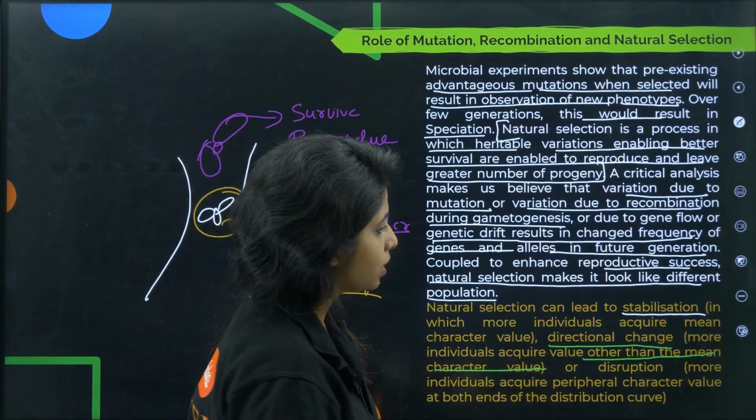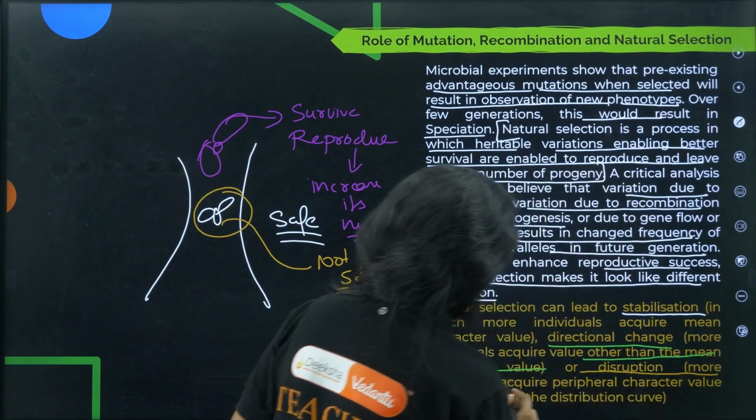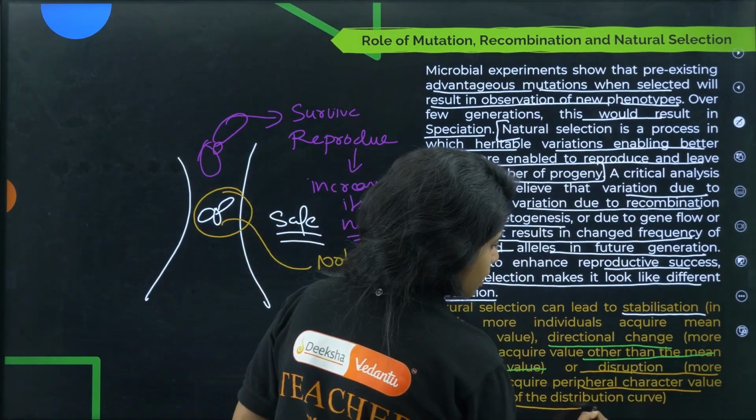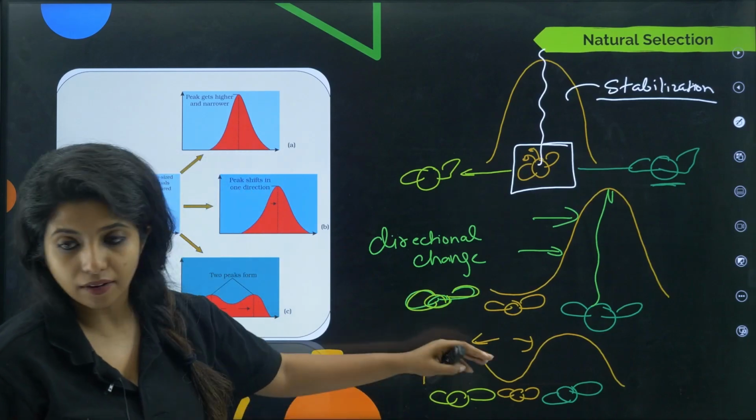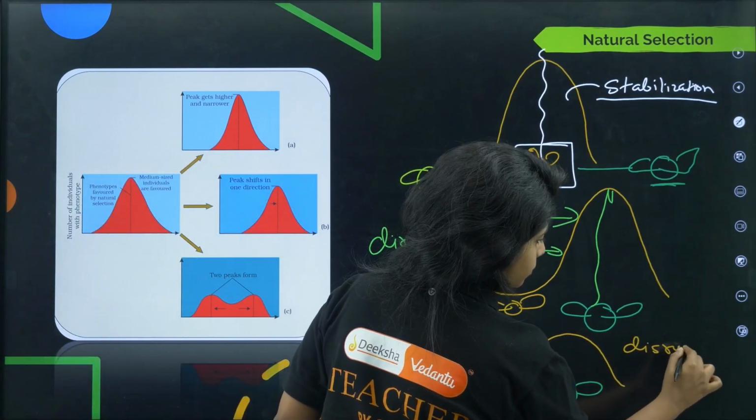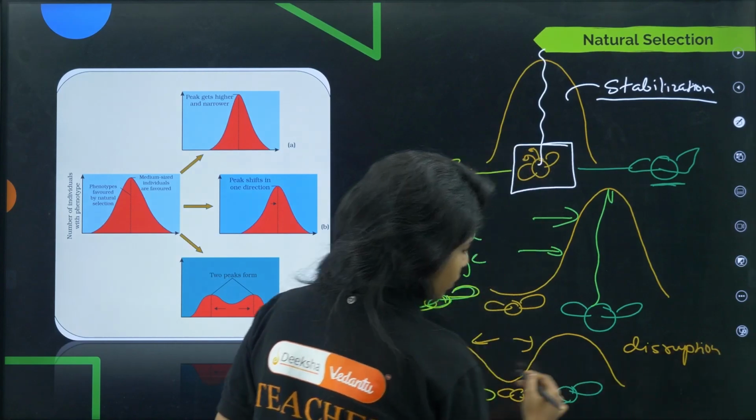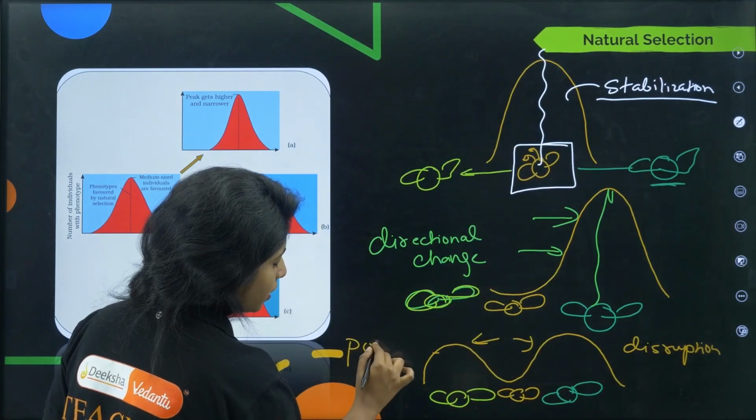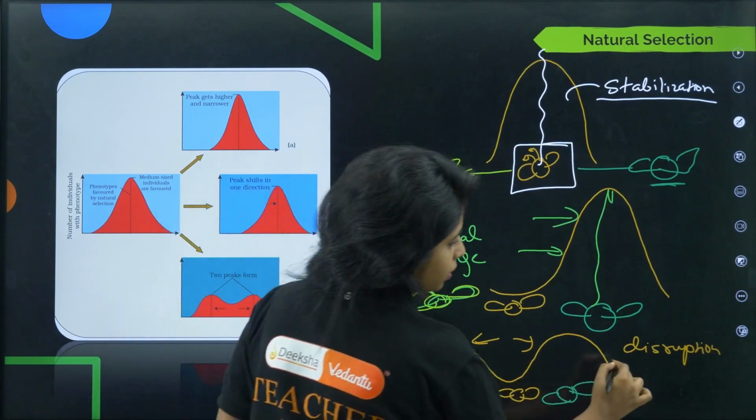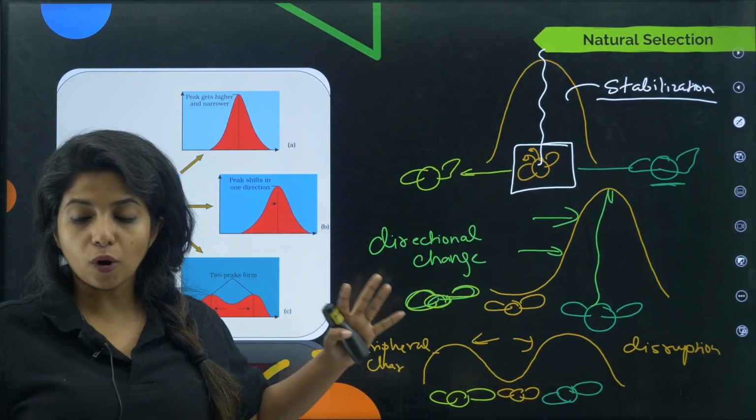Okay, you call this disruption. More individuals acquire peripheral character value at both ends of the distribution curve. So this is known as disruption, where both the individuals are acquiring what? Peripheral character. So these are the peripheral character, the broader category.